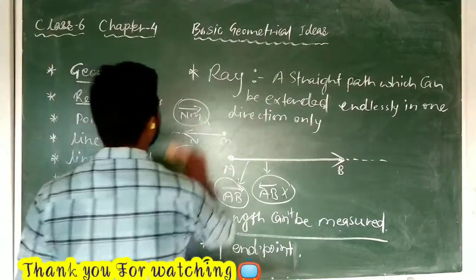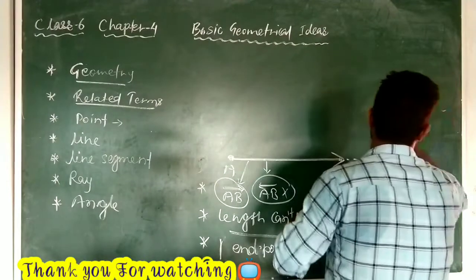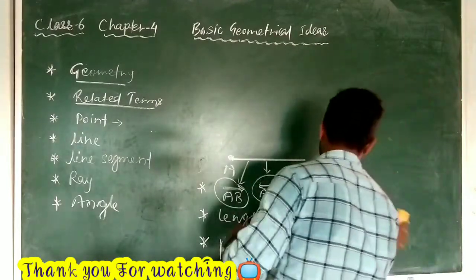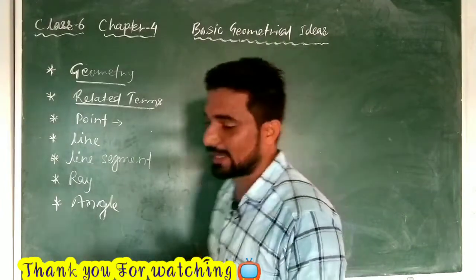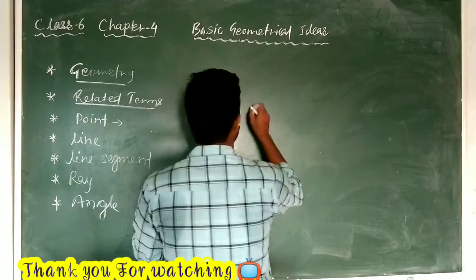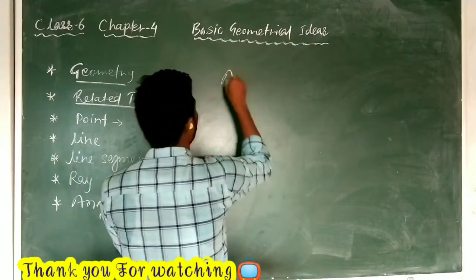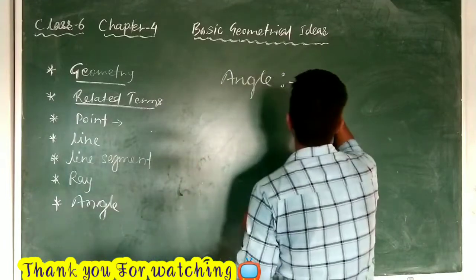Now the next point is an angle. This is the last term related to geometry which I am going to discuss in this video. So that is angle. What is an angle? You see, this is also related to ray only. When two rays meet at a common end point, angle, let me write the definition.